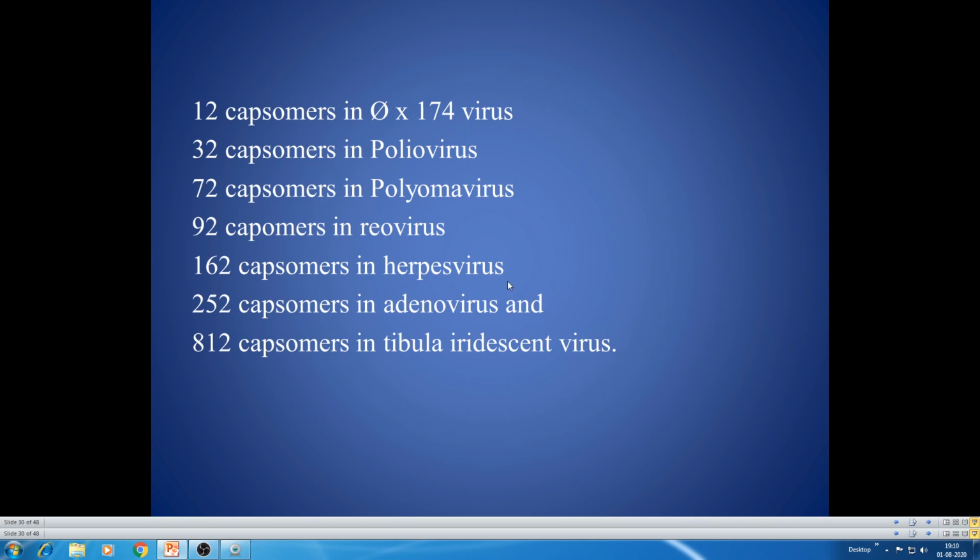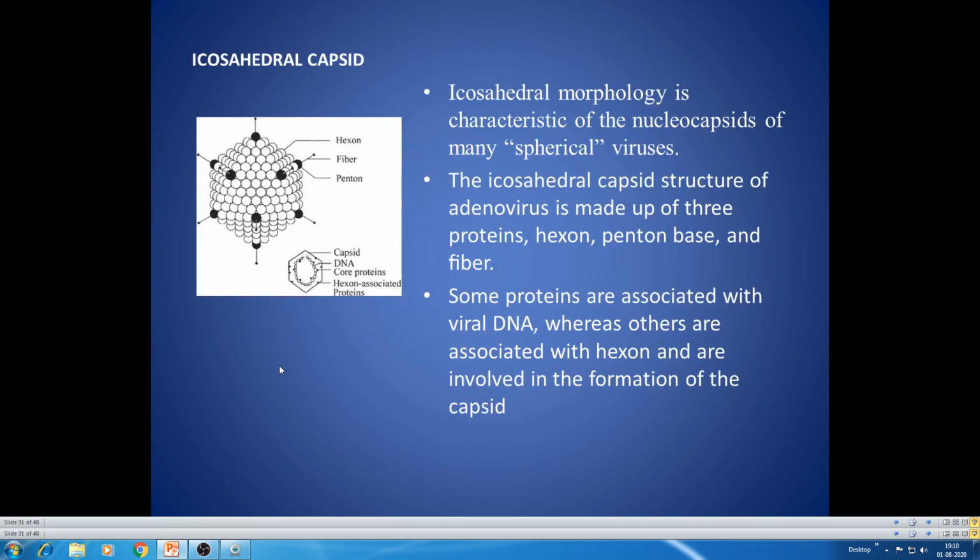In the case of herpes virus, you can see 162 capsomeres. In adenovirus, you can see 252 capsomeres. And tubular iridescent viruses are a separate category of viruses; there you can see 812 capsomeres. So the number of capsomeres varies among different viruses.